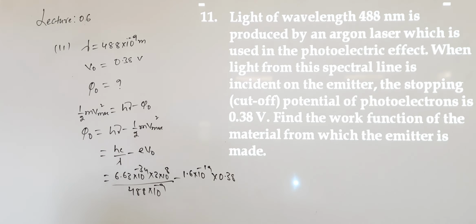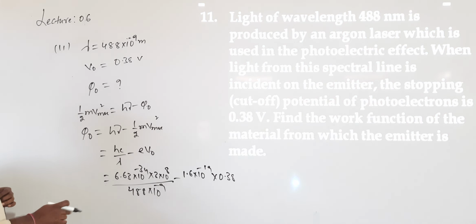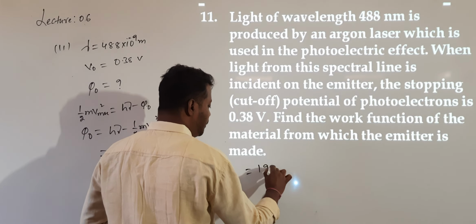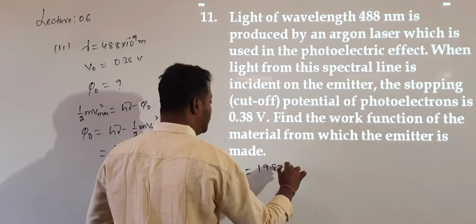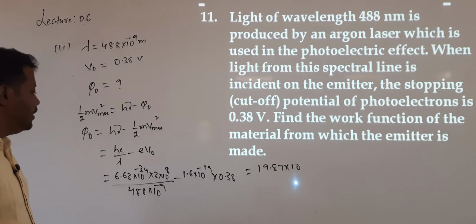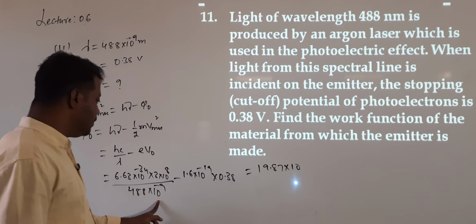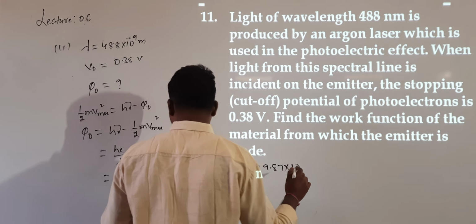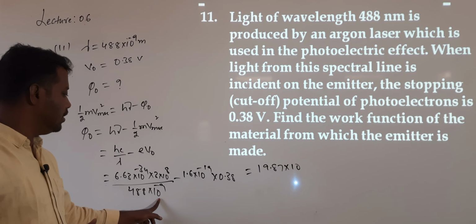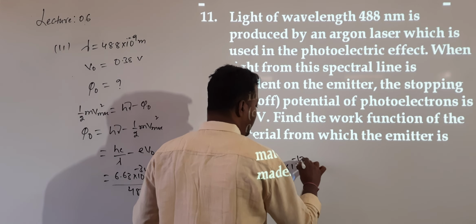0.38. Simplify this. So 6.63 into 3 will give 19.87 something. So 19.87 divided by... 19.87 into, so 10 power how much? 10 power minus 34, 8. So 10 power minus 26. Denominator 10 power minus 9 is there. So 10 power of minus 26 plus 9. So the answer I will get is 10 power of minus 17. 10 power of minus 17 divided by